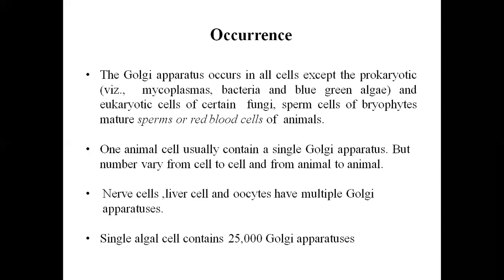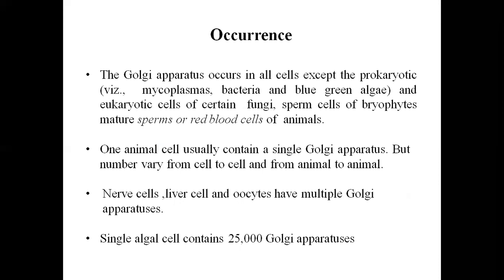The Golgi apparatus occurs in all cells except the prokaryotic ones, that is mycoplasma, bacteria, and blue-green algae, and eukaryotic cells of certain fungi, sperm cells of bryophytes, and mature sperms or red blood cells of animals.